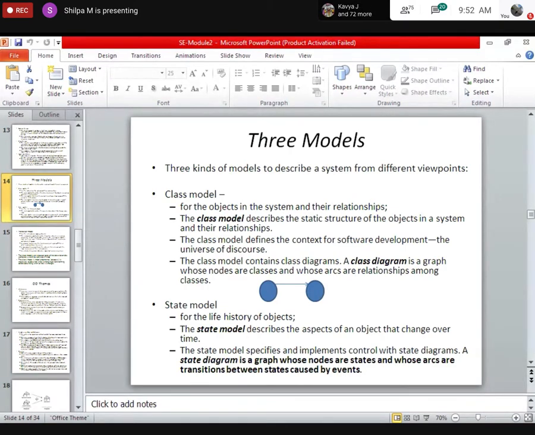Then you have state model. What the state model means is it shows the histories of the objects. Ma'am, you gave the student and faculty example. Can you give an example in the state model there? Can you tell an object in the student faculty database which I have identified? In the last class, which are the different objects which we identified?